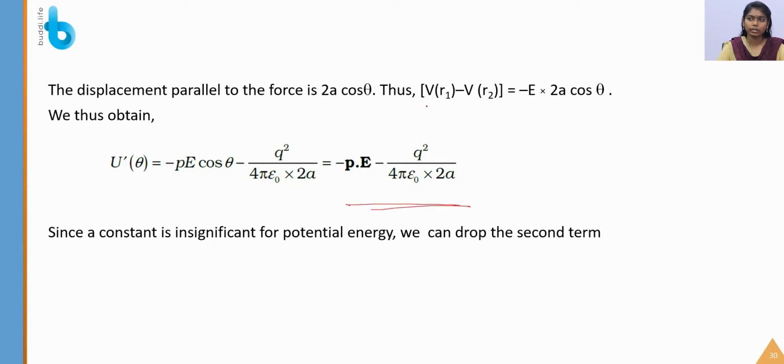That is, I am substituting the value of the potential difference V as minus E into 2a cos theta, and similarly I am substituting the following values. So this is a constant. Since the constant is insignificant for the potential energy, we can drop the second term. I am dropping the second term here.